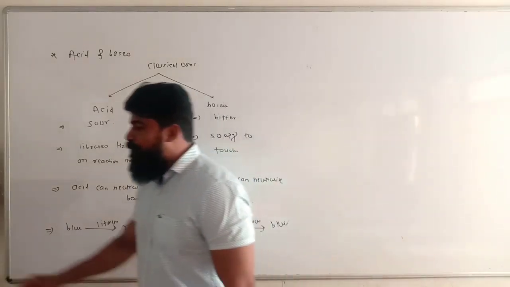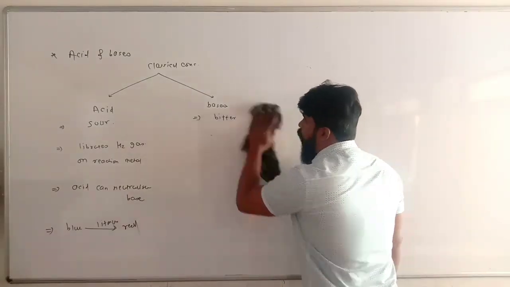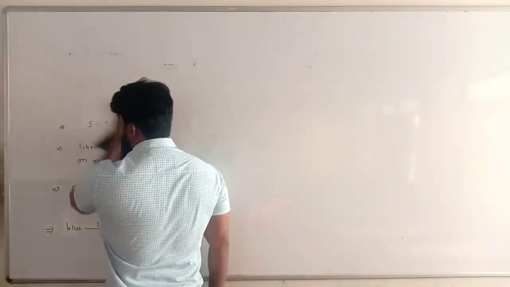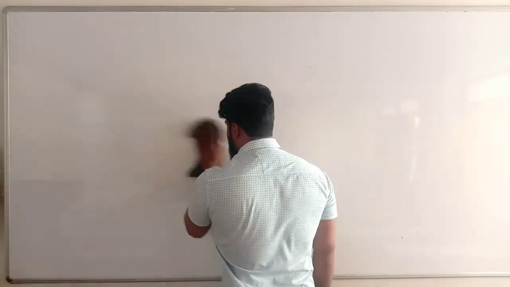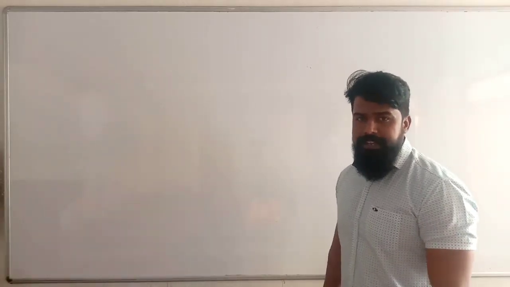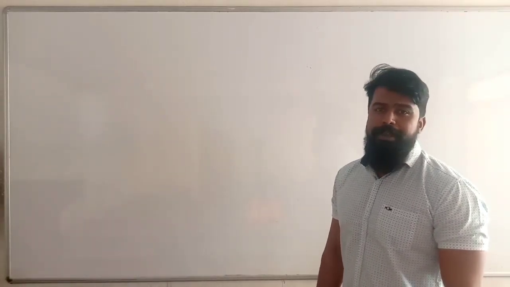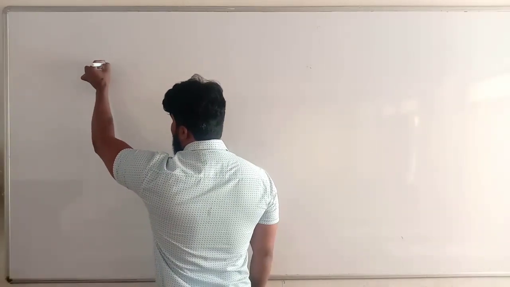But it is not possible every time to check acids and bases on the basis of their properties. We can't take a sip of acid every time to check if it is an acid or a base. That's why various scientists came out and designed various tests. They gave various properties to make the classification between acids and bases. So we are going to talk about the first scientist,